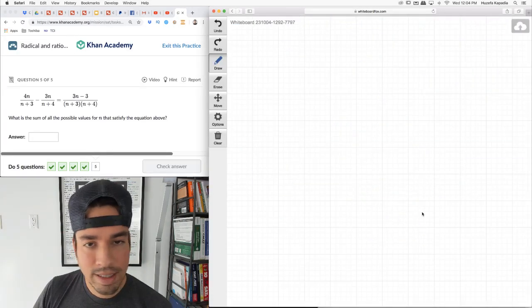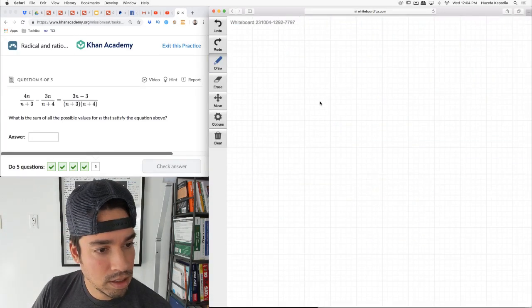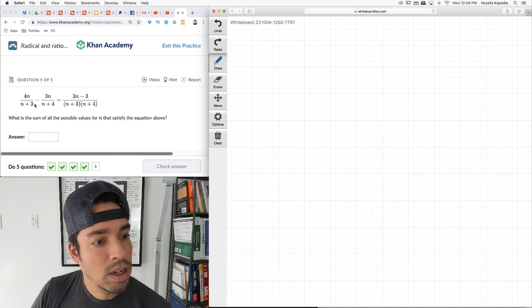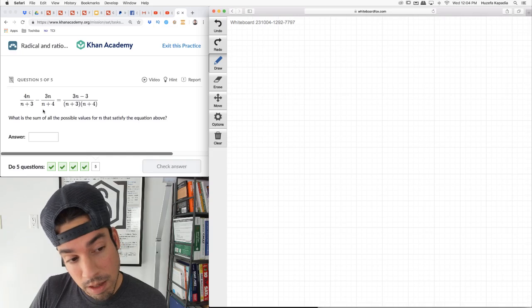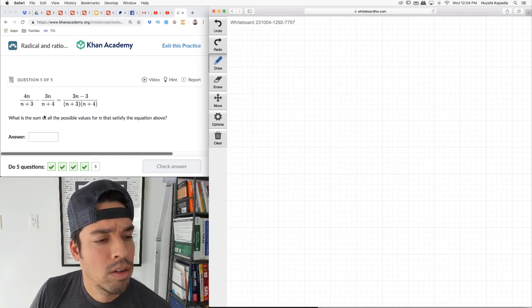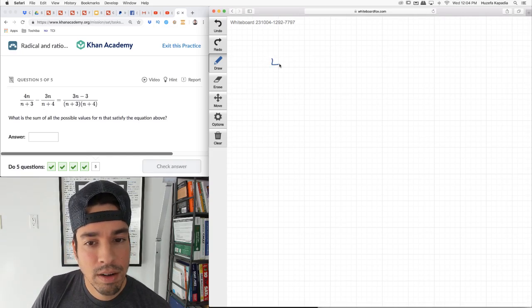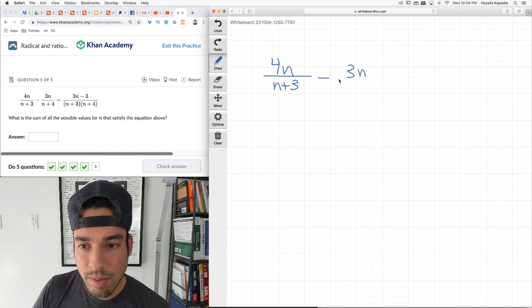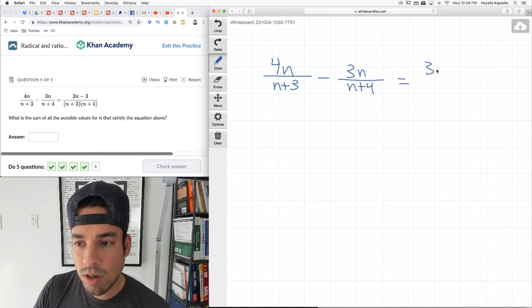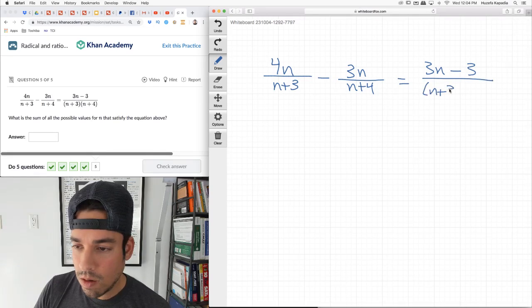Last but not least, number 5 is this one. And look, it looks more complicated, but it's actually easier. I'm going to show you why. So here we've got 4n over n plus 3. And remember, the goal is we want to get common denominators. And this one, although it looks weirder, is actually better.